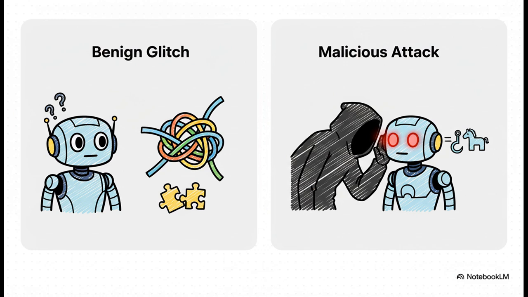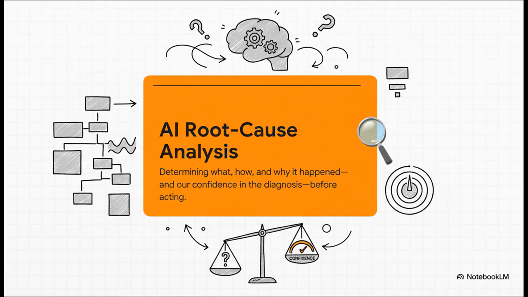Maybe a user typed a confusing request or a setting is just a little bit off. But then, there are times when someone is actively trying to trick it, feeding it malicious instructions to try and get it to leak sensitive data or ignore its safety rules. That's a malicious attack. And our entire job in that moment is to tell the difference between an honest mistake and a deliberate deception.